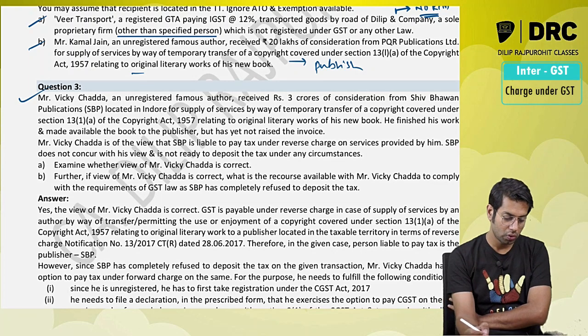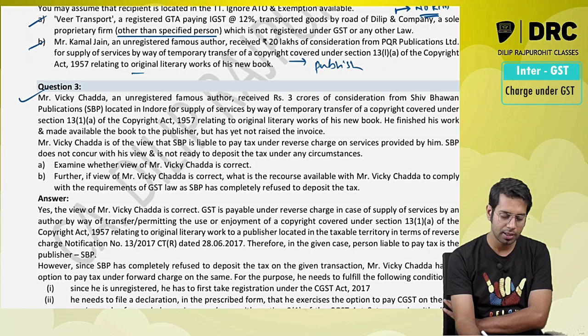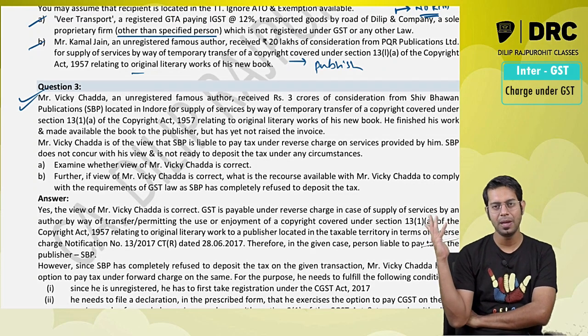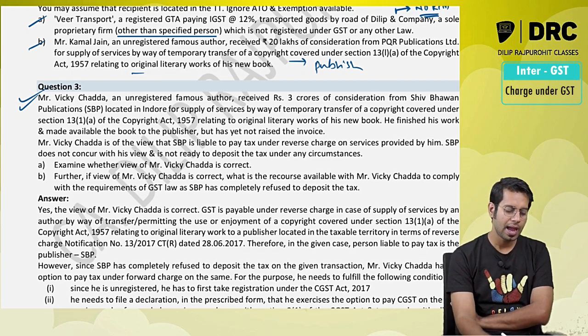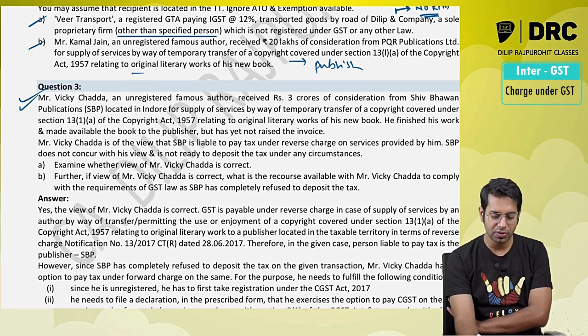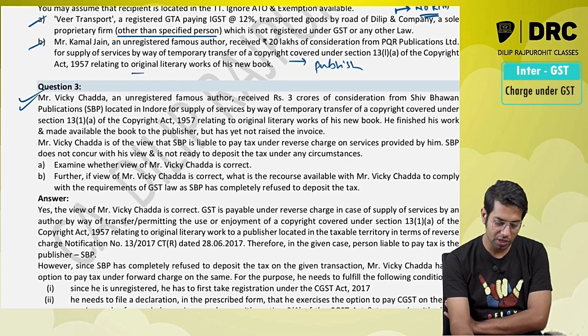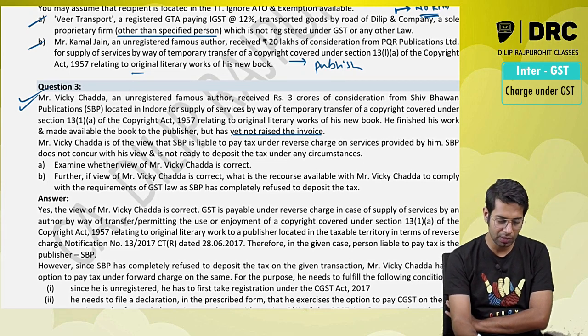Vicky Chadda, an unregistered famous author. This question was asked when the amendment came into picture. After the amendment, Mr. Vicky Chadda, an unregistered famous author, received 3 crore rupees as consideration from Shiv Bhavan Publications located in Indore for supply of services by way of temporary transfer of copyright relating to original work of his new book. He finished his work and made available the book to the publisher but has not yet raised the invoice. He has not raised any invoice yet.